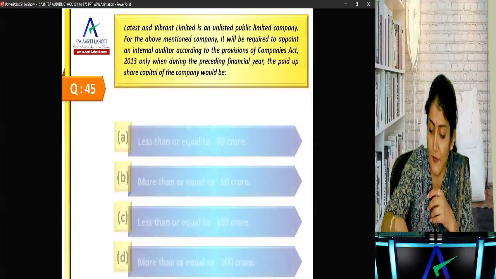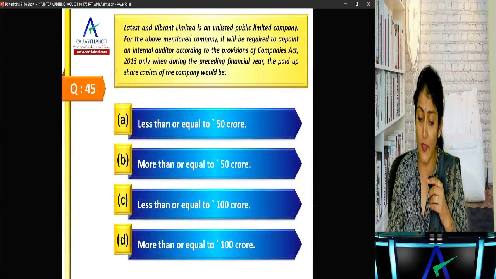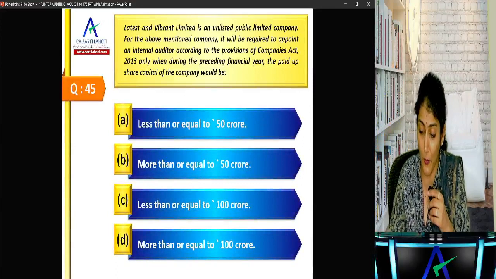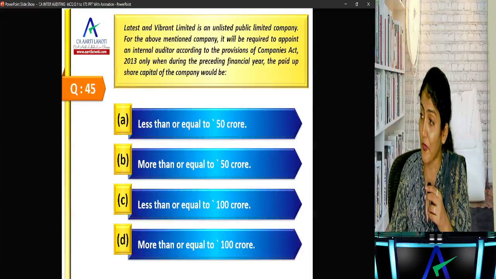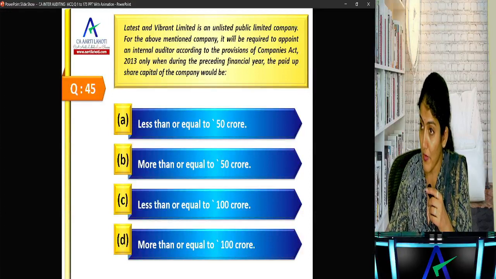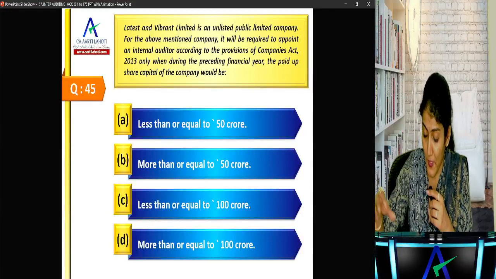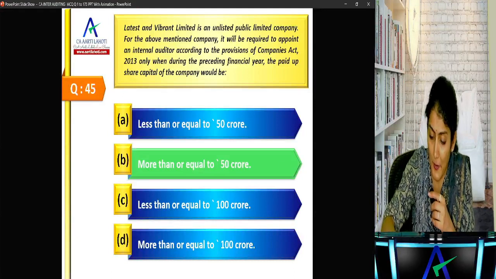Right. Latest and Vibrant Limited is an unlisted public limited company. For the above mentioned company, it will be required to appoint an internal auditor only when during the preceding financial year the paid up share capital of the company would be more than or equal to 50 crore, correct? 25 doubling PBT. So 50 is for the paid up share capital.